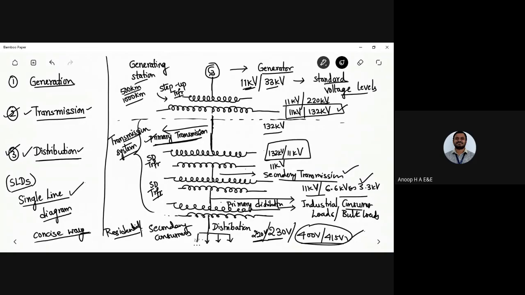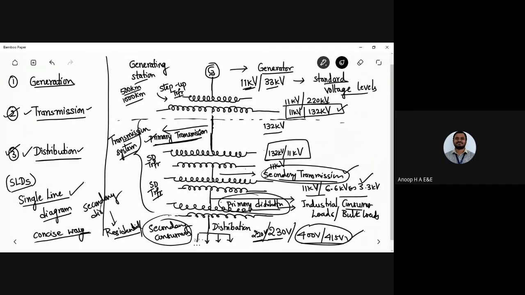Let me explain it to you one more time. I'll have this generator, which will be generating a voltage of nearly 11 kilovolt to 33 kilovolt. It is increased from 11 kilovolt to 132 kilovolt, and this is done by the primary transmission. Next we have secondary transmission being carried out. Next we have primary distribution, and next we have the secondary consumers, what we generally call the secondary distribution there.